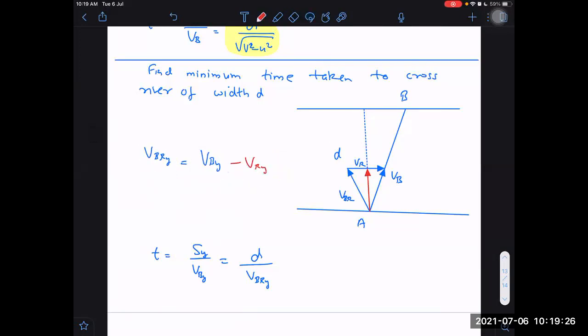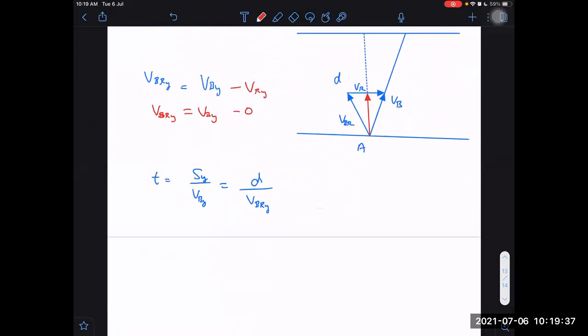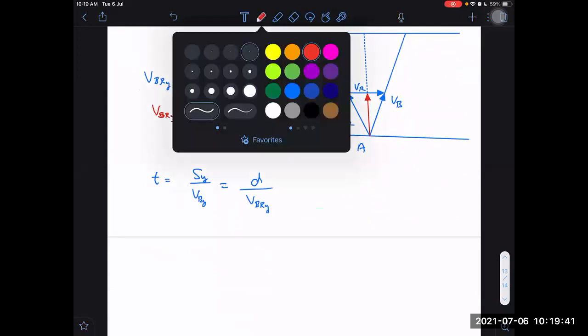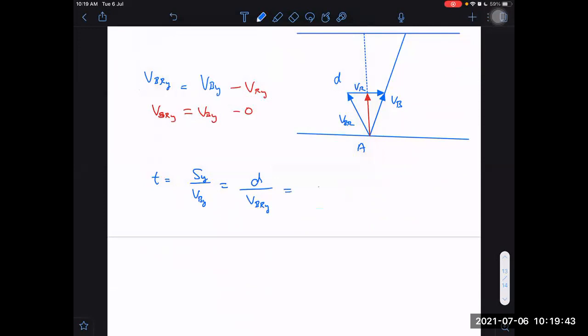Minus VRY, but that is minus 0 only. So what is it? It is finally equal to VBR along Y, which is also equal to VBY, right? Yes, sir. If I know this, then I can write the time taken as D divided by V.